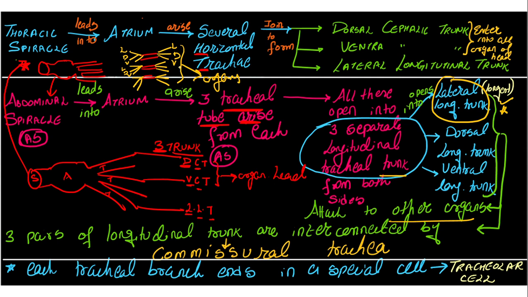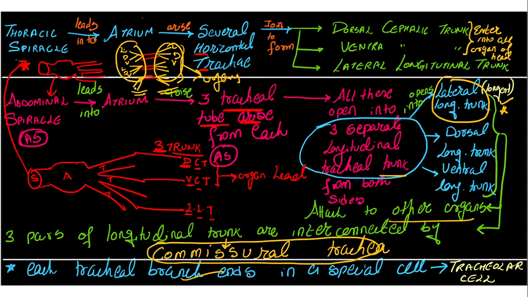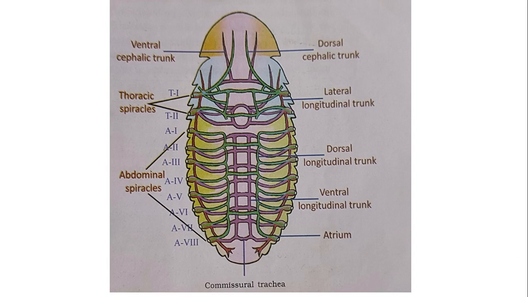Now, all these three which are connected, यहाँ पे longitudinal, dorsal and ventral है ना, all these three pairs of trachea are going to be connected with the commissural trachea. And at the end of each tracheal branch you will have the tracheal cell.